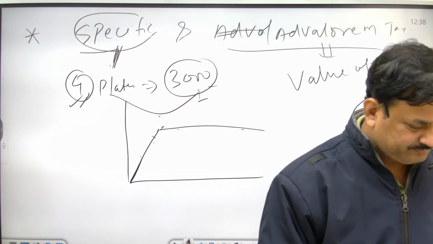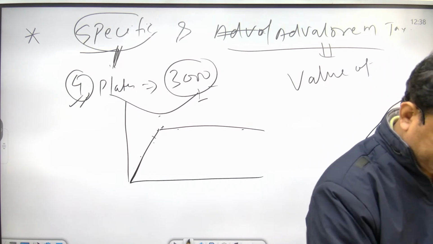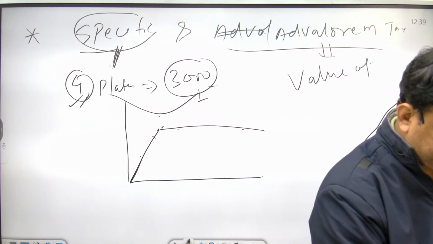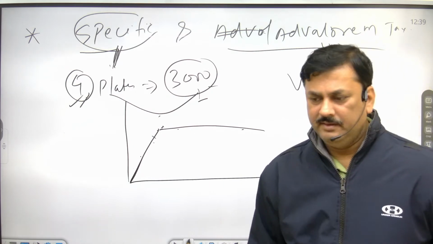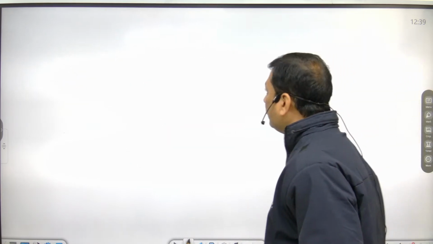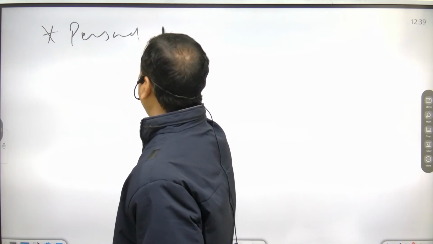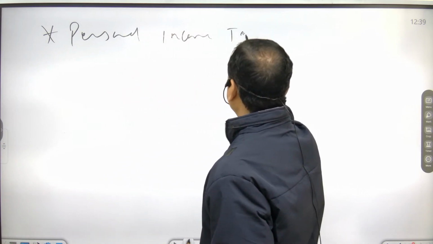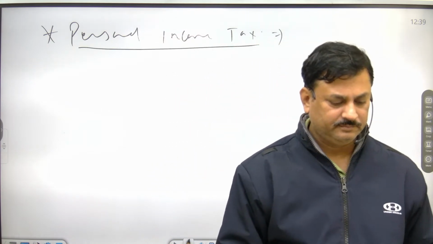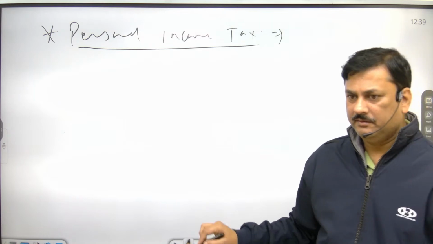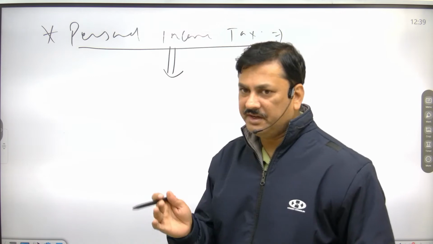Now the next is personal income tax. The personal income tax is paid by those persons whose income is beyond a certain limit.